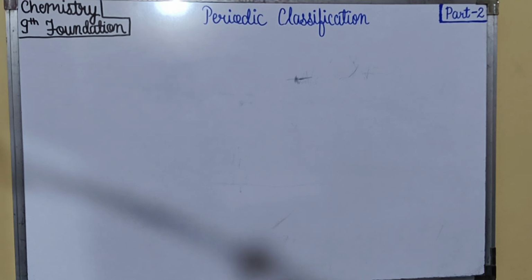Today we are going to learn class 9th foundation subject chemistry chapter number 2, periodic classification, and this is our part 2. In the previous part we have learned the discovery of elements, scientists who discovered the most number of elements, and then we have seen Lavoisier's life story, who is called the father of modern chemistry.